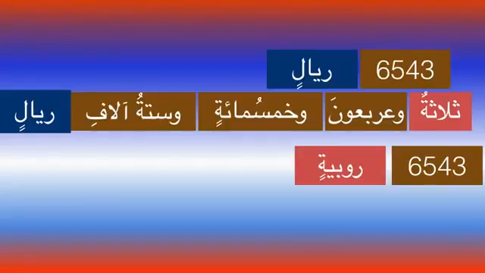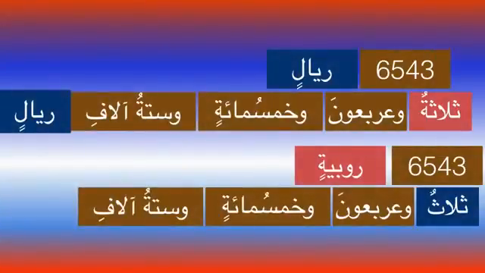So if it is a muannas noun, like ruubiyatin, we'll say thalathu. So 3 will have a mudhakkar number: thalathun wa arba'una wa khamsu mi'atin wa sittatu alafi rubiyatin. So this is how different types of constructions are used for units, tens, hundreds, and thousands. And alhamdulillah, we should be able to understand and conjugate the numbers in their proper form and sense. That brings to the end of our class now.